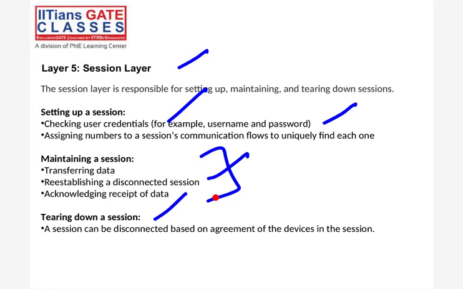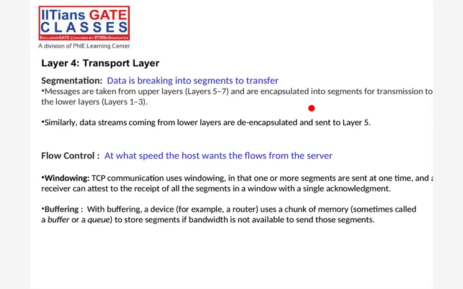Okay, the transport layer. Whatever message we are sending, in the transport layer we do segmentation. Our whole message we divide into segments, depending upon whatever size we are using, right? So data is broken into segments to transfer. Messages are taken from the upper layer and encapsulated into segments for transmission to the lower layer. Simple.